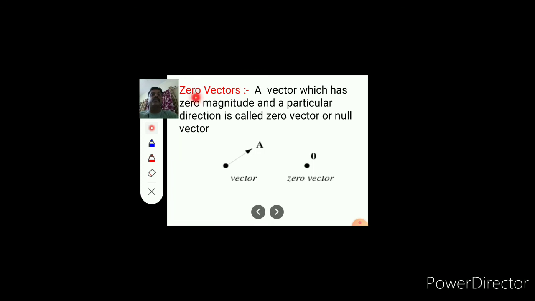Zero vectors. A vector which has zero magnitude is called a zero vector or null vector. Here by an arrow we show a vector, but if its magnitude is 0, then such a vector is known as a zero vector. It is shown by a simple dot.